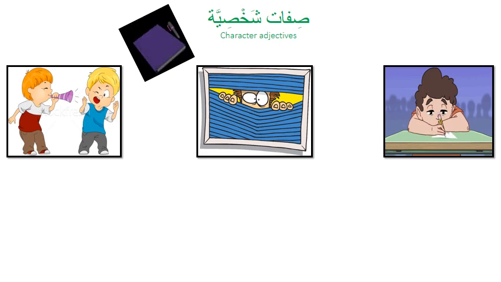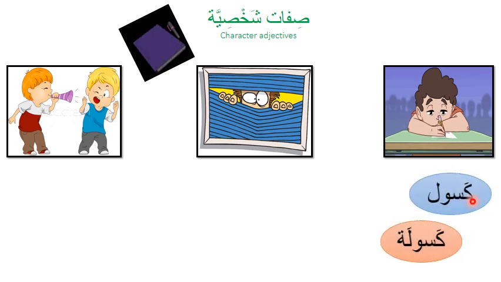تعالوا نتعرف, let's recognize the character adjectives and specifically the negative character adjectives. صفات سلبية, negative adjectives. ولد, a boy, كسول. بنت, girl, كسولة.